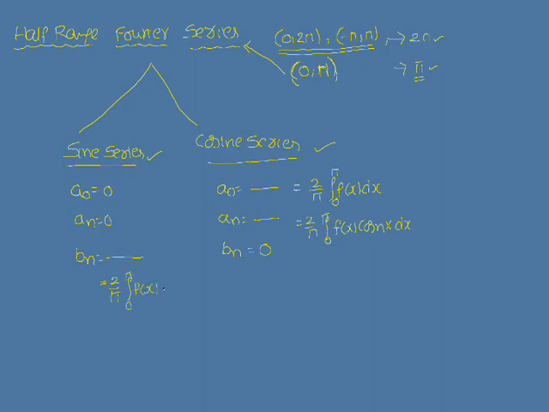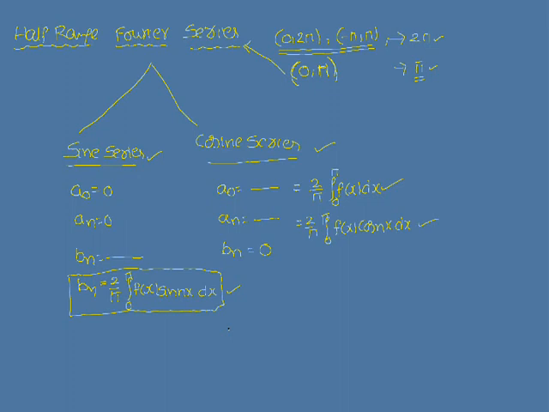the formula is 2 by pi into integral 0 to pi f of x sin nx dx. This is the bn formula. You have to remember these formulas. The basic difference between the previous formulas and this one is that there you have 1 by pi, here you have 2 by pi. If you just remember these formulas, you can solve the problems in half range Fourier series very easily. First we will discuss one problem.